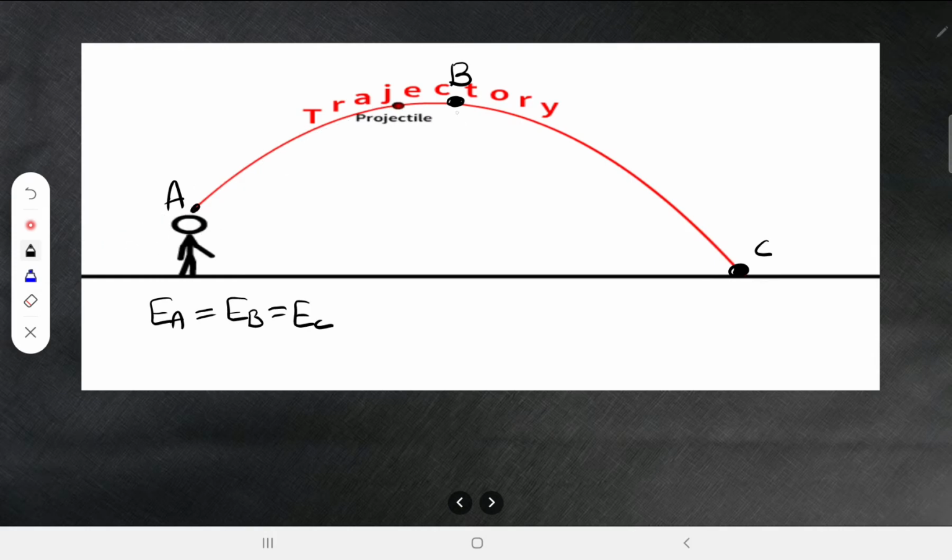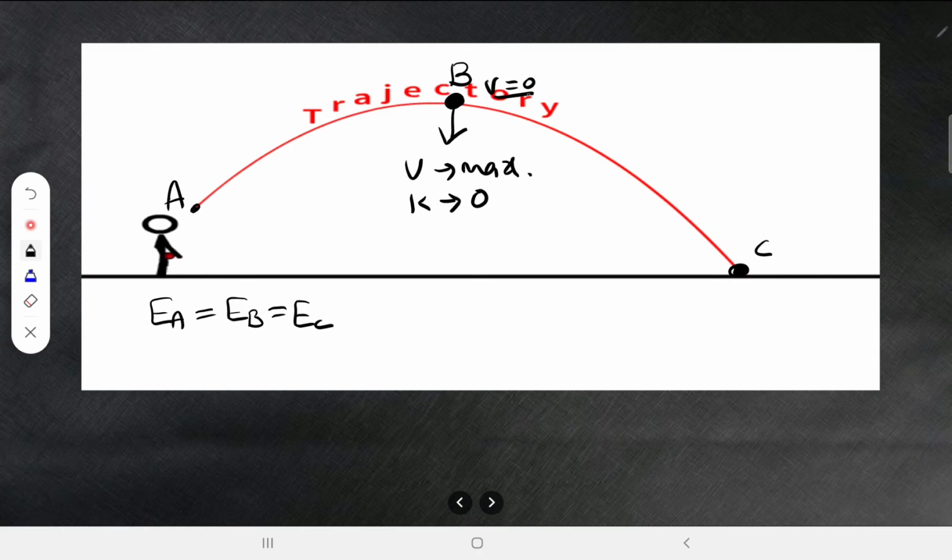Now if you consider the energy at point B, the potential energy is maximum. Now how about kinetic energy? Kinetic energy is 0, because at the maximum height, what is the velocity of the ball? The velocity of the ball is 0 there. Afterwards it is recovering some velocity.